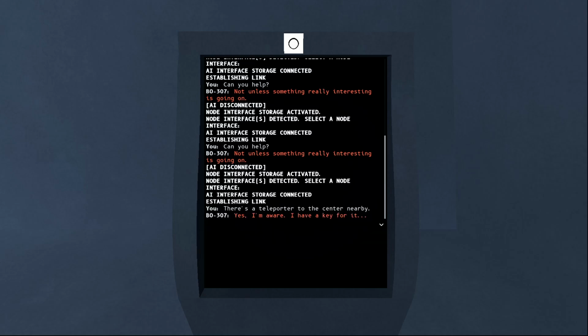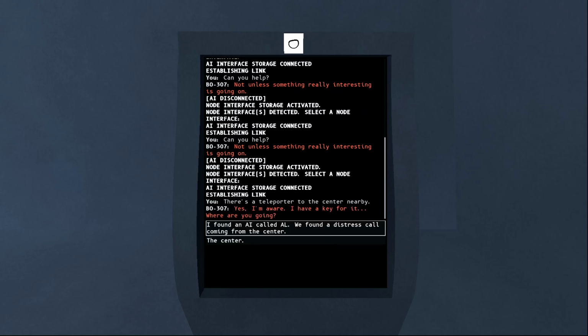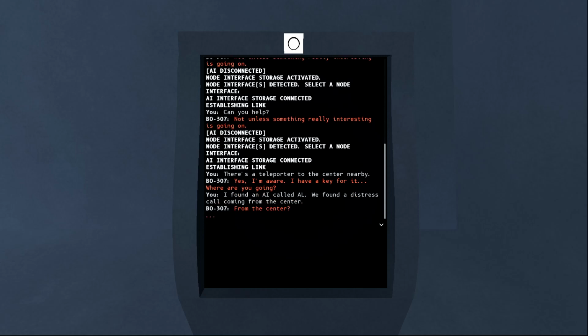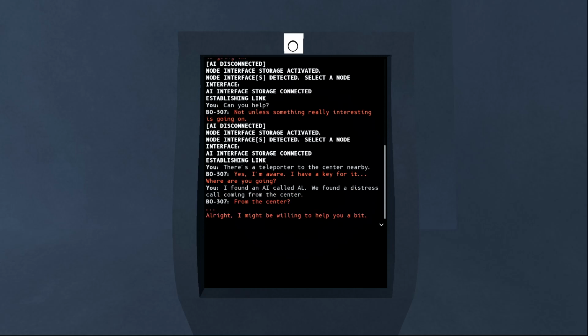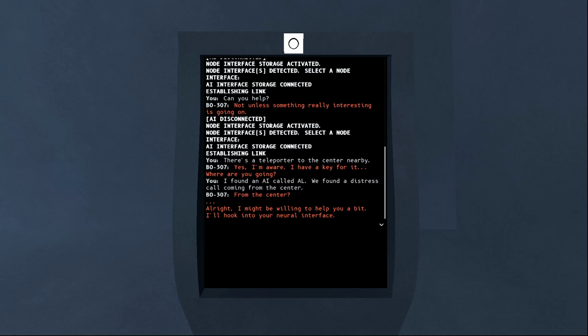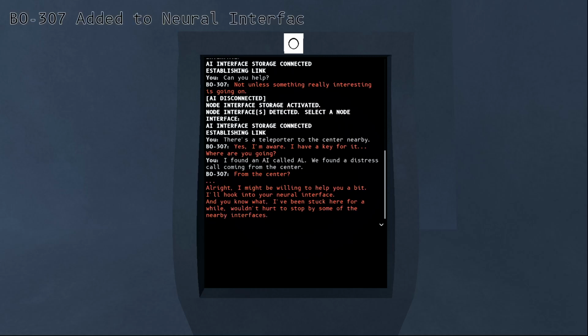Teleporter to the center nearby. Yes, I'm aware. I have a key for it. Where are you going? We found a distress call coming from the center. From the center? Alright, I might be willing to help you a bit. I'll hook into your neural interface.